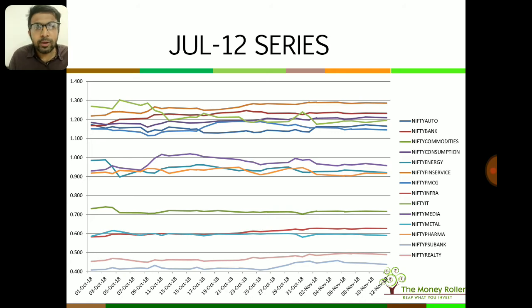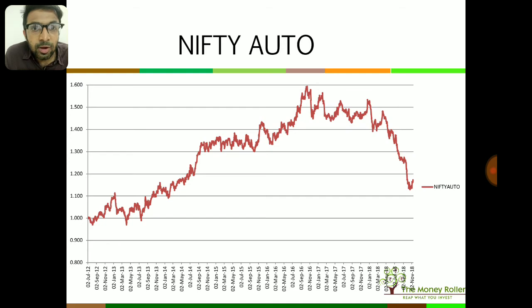Now let's have a look at each of these sectors and study how their cycles have been in the last few years. So from 2nd July 2012, if you were to study the automobile sector, it has more or less always remained above 1. So it has always outperformed the Nifty, but over the last few months it has been falling. The outperformance of this sector with respect to the Nifty has been reducing from September 2016.